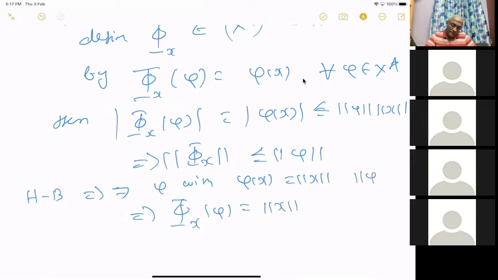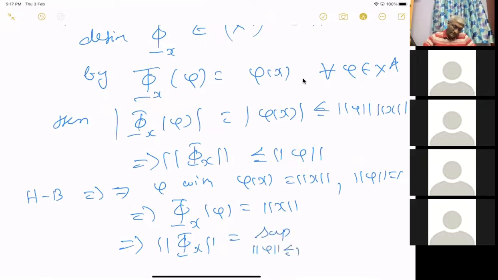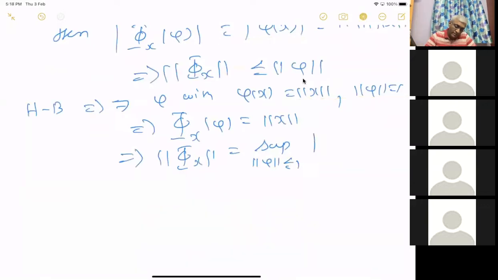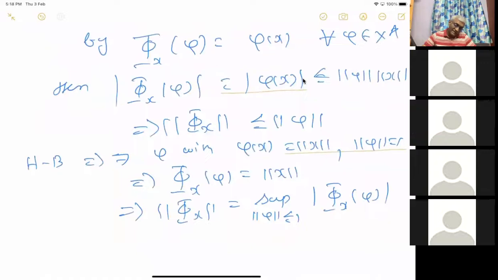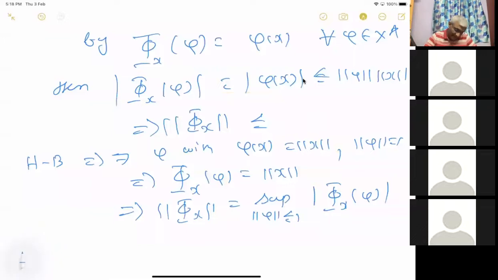So the norm of script phi x is just the supremum over all norm phi less than or equal to 1 of mod of script phi x of phi. We have shown that this is less than or equal to norm x. You should tell me when I make a mistake.